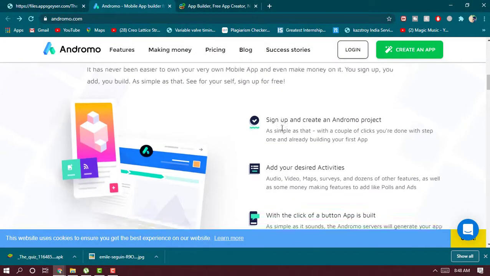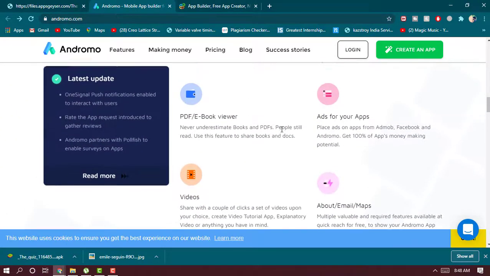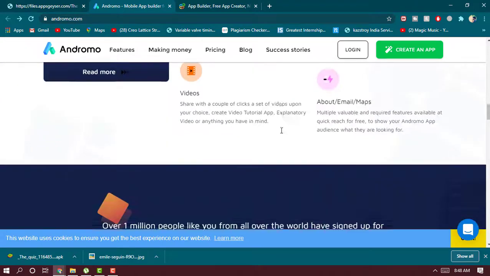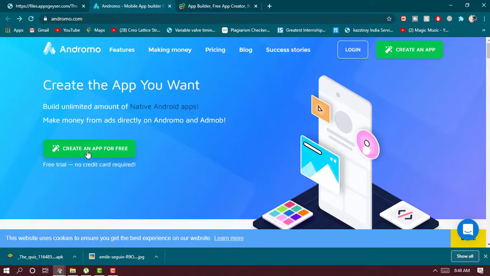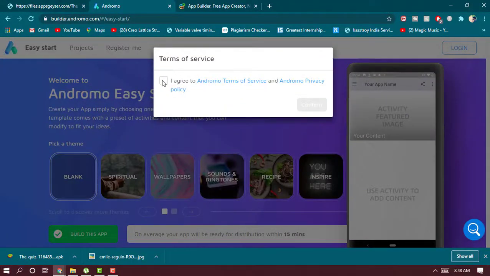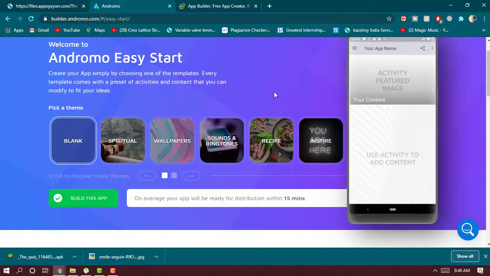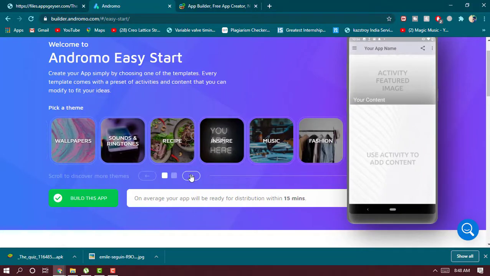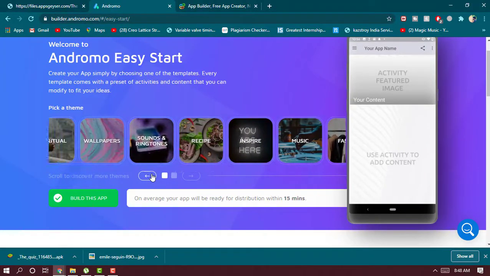The next website that lets you create those wonderful apps absolutely for free is Andromo. Andromo is a clean and neat website from which you can understand everything at a single glance. Once you get into Andromo, click on create the app. You have these limited templates from which you choose the type of app that you want to create. Once you choose the theme or the template, you can get started creating the app. Let me go ahead and create an app for an event session, and let us check how well that goes.